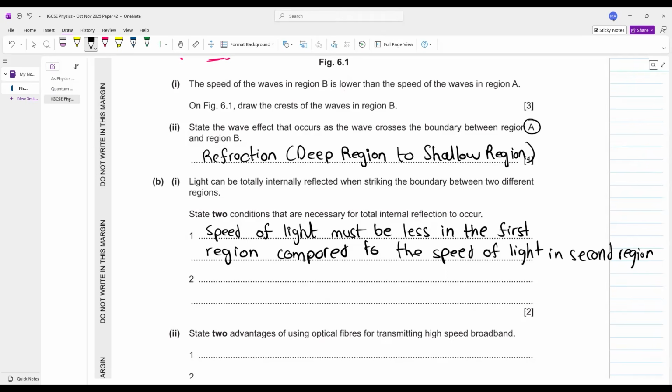Also, you need to remember one more thing. Angle of incidence must be greater than critical angle.